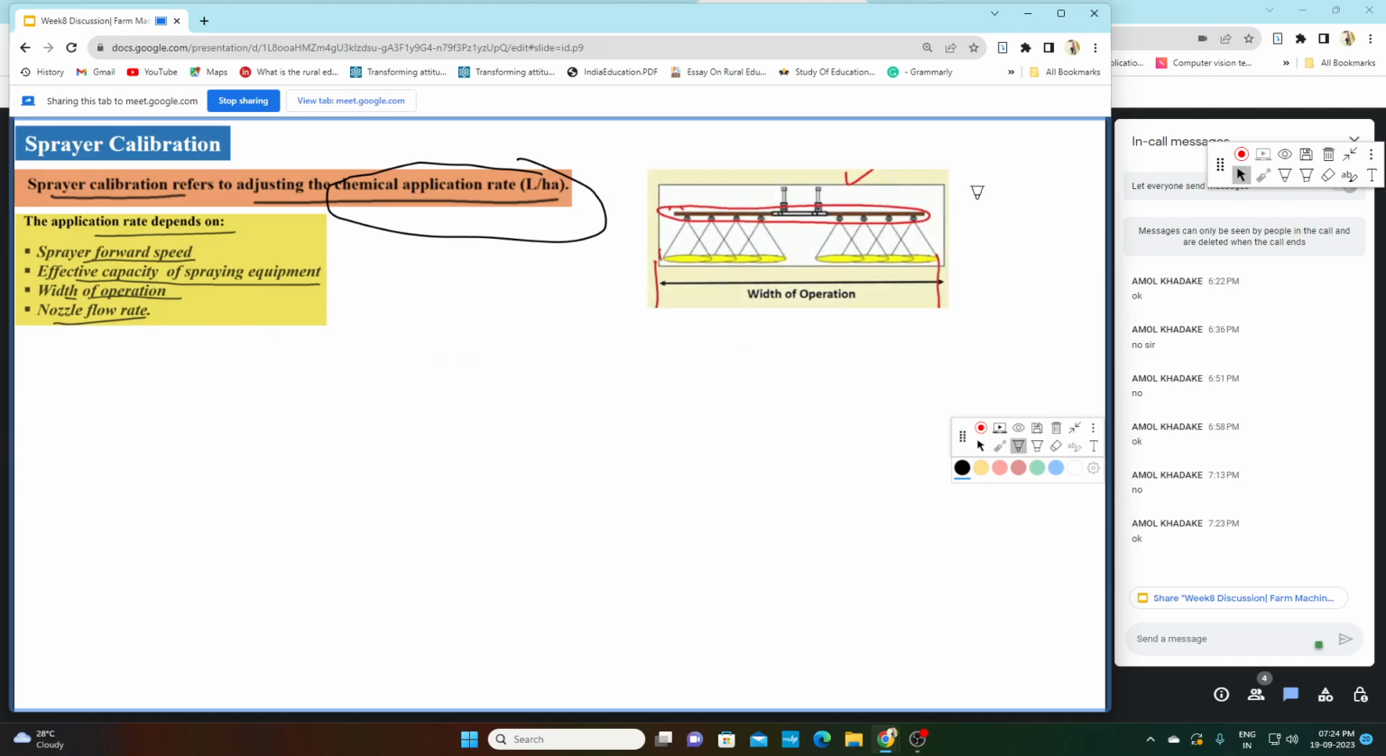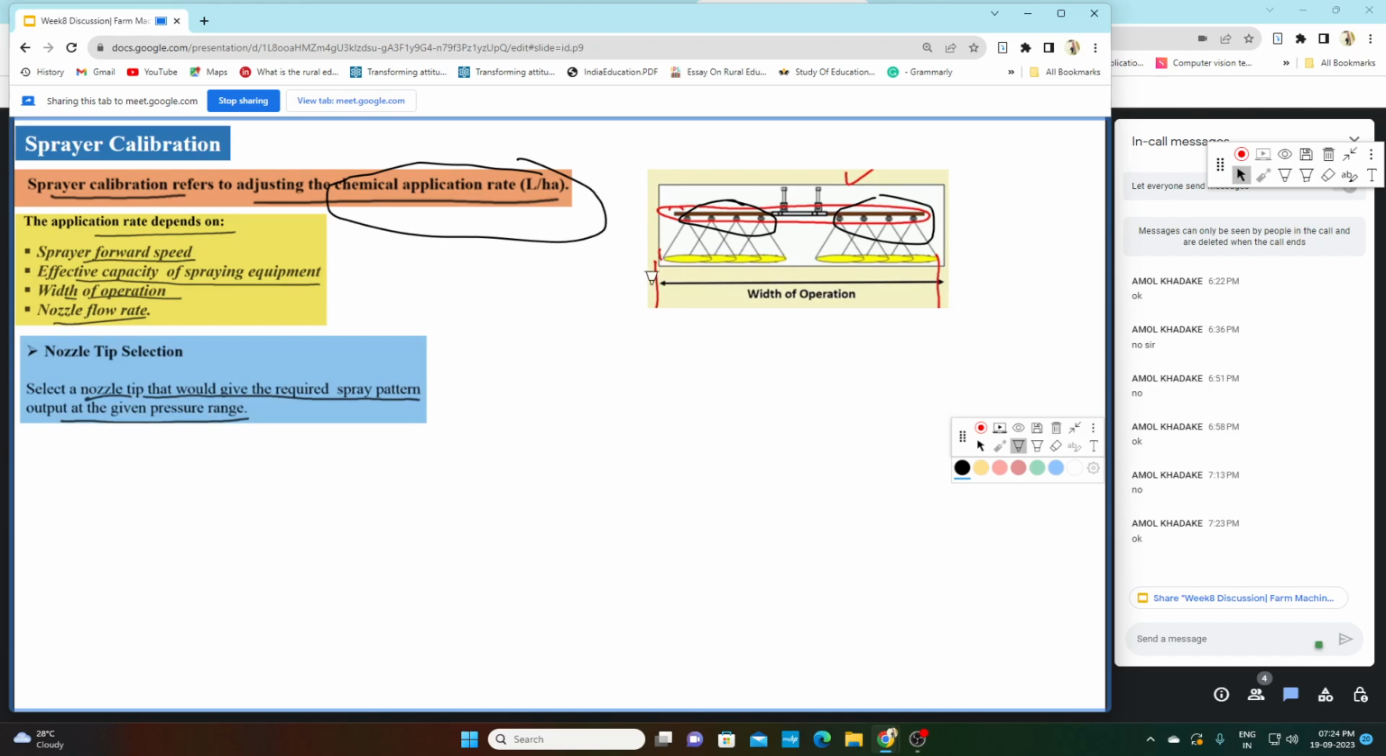So this is your nozzle and this is the width of the operation. Here you can see, this red portion is known as the boom. This boom has 4 nozzles on the left side and 4 nozzles on the right side, and these nozzles will be spraying the liquid in a definite pattern. So this total is known as the width of operation.